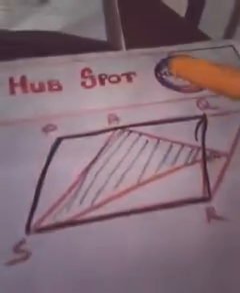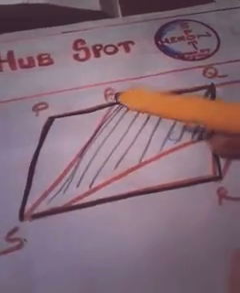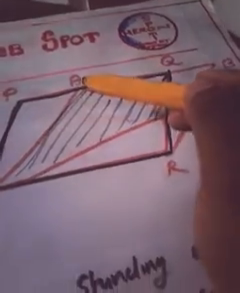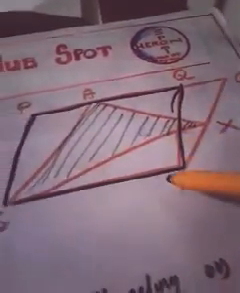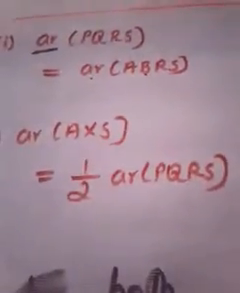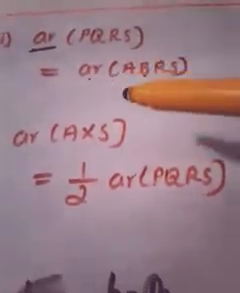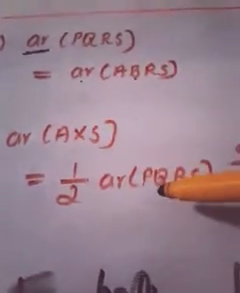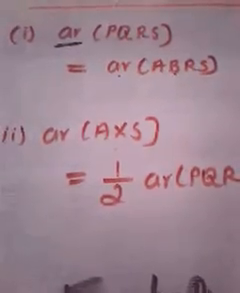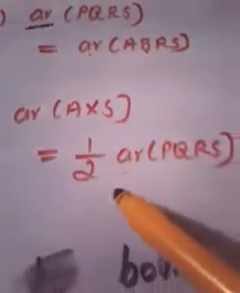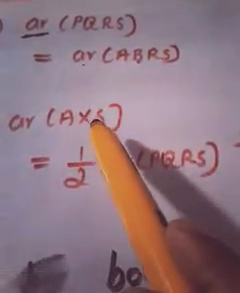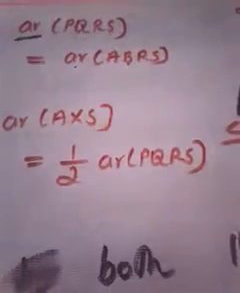Okay. See. Think about the triangle AXS and the parallelogram ABRS. I have to prove that area of AXS is equal to half into area of PQRS. So, in short, I have to relate this AXS and PQRS, no? Once again, I'm repeating the same thing. That means I have to relate the triangle AXS and the parallelogram PQRS.